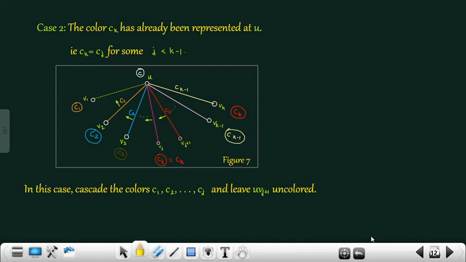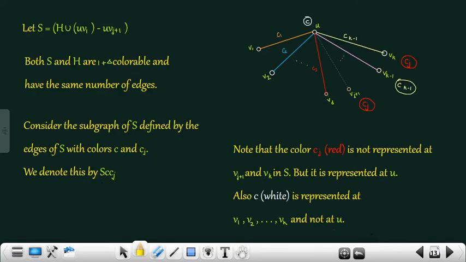We cascade the colors C1, C2, etc., up to Cj as indicated by the arrows and leave UVj plus 1 uncolored in this situation. This is shown here. Let S equal H union UV1 minus UVj plus 1. The dotted edge UVj plus 1 indicates that it is not in S. Both S and H are 1 plus delta colorable and have the same number of edges.